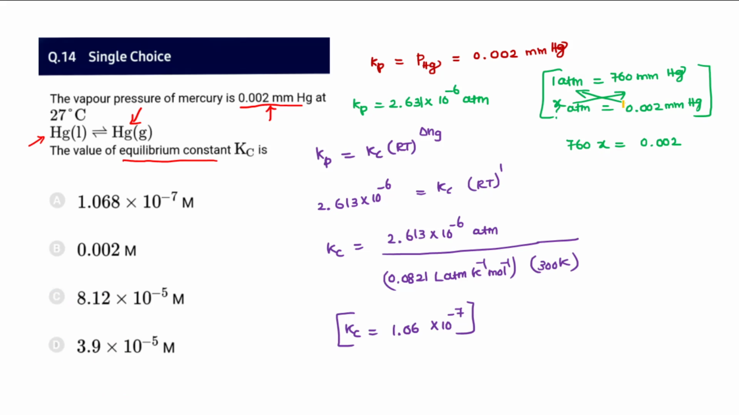Converting into atmosphere, that can be written as 2.631 into 10 power minus 6 atmosphere, because 1 atmosphere is 760 mmHg. So Kp equals Kc (RT) to the power del Ng. del Ng for this is only 1 gaseous mole. Always remember, for del Ng we should count the gaseous ones, not the liquid one. So del Ng is 1. Substituting R and T, we get Kc equal to 1.06 into 10 power minus 7. So that exactly matches; the answer for 14 is A.